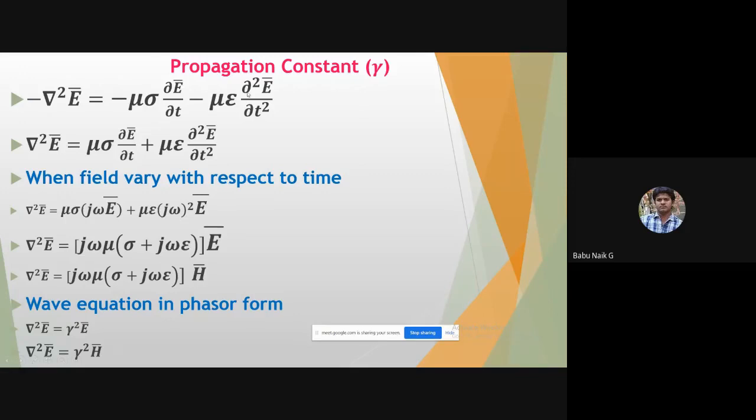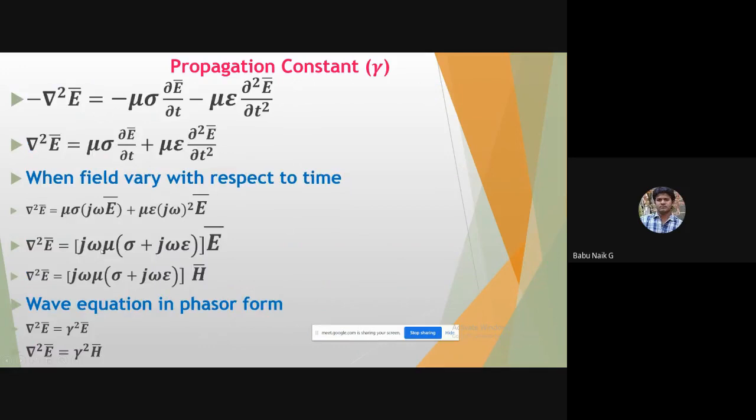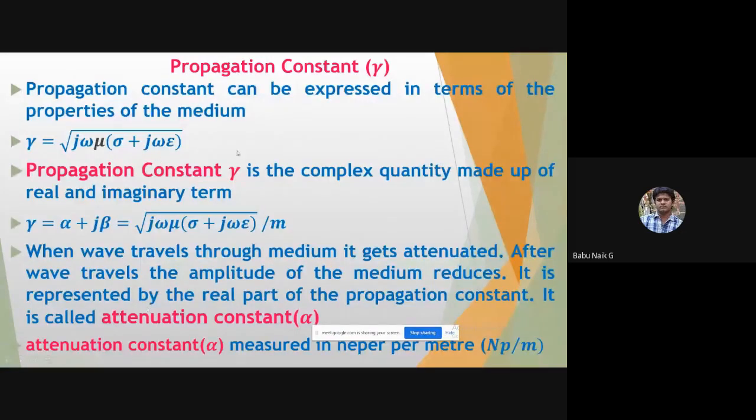So this is the complete propagation constant. Further simplifying, we have gamma equal to the square root of j omega mu times (sigma plus j omega epsilon). So we can write this equation as gamma squared, and this one also as gamma squared. After taking gamma as the square root of j omega mu (sigma plus j omega epsilon), this is nothing but the propagation constant.